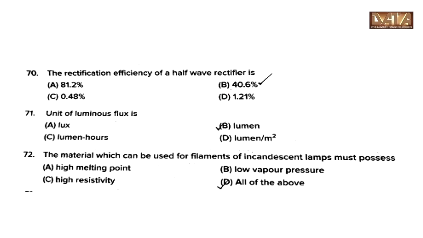The rectification efficiency of a half wave rectifier is 40.6%. Option B. The unit of luminous flux is option B, lumen. The material which can be used for filaments as incandescent lamps must possess all the above characters, and the answer is option D.